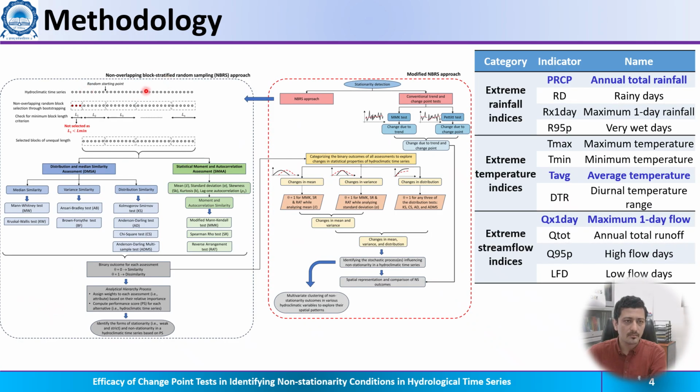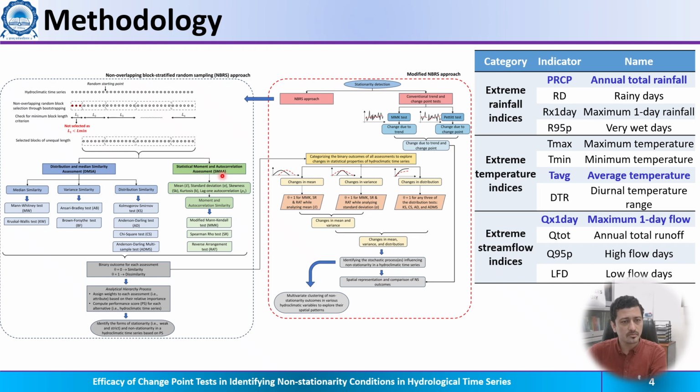Our approach is that we propose a non-overlapping block stratified random sampling approach called NBRS. We take a time series, choose a random point, and divide it into blocks of equal and unequal length. Then we select a criterion where the block length should be greater than the minimum specified block length, and block lengths failing this criterion are discarded. We move ahead to determine whether the distribution, median or variance in these blocks are similar or not, and that is determined using a suite of non-parametric tests.